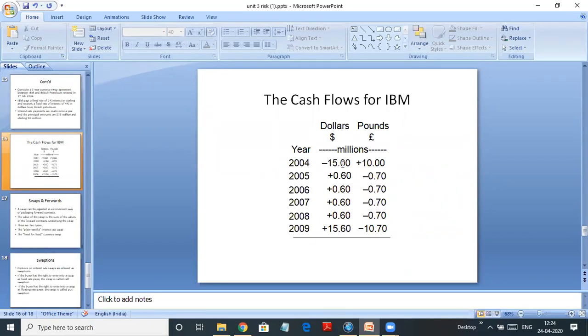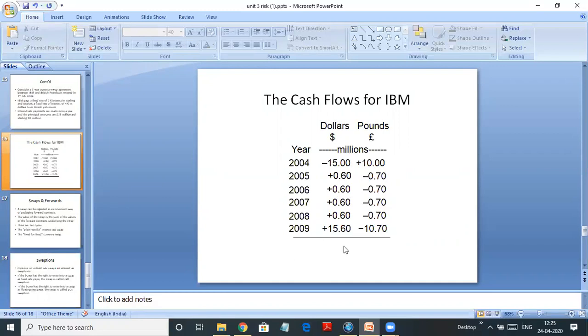So let's understand it in a simple way. IBM borrowed $15 million in its own country. It gave it to British Petroleum. British Petroleum borrowed in their own country in sterling and gave it to IBM. So IBM has received 10 million sterling and has given $15 million. But interest payment has to be done now. When it has received 10 million sterling, it should pay 7% on that 10 million. So it is paying 0.70 every year. And because he has given $15 million, he should receive interest on that. So he will receive 0.60 every year. So if you see, the interests are also exchanged and the currencies are also exchanged.